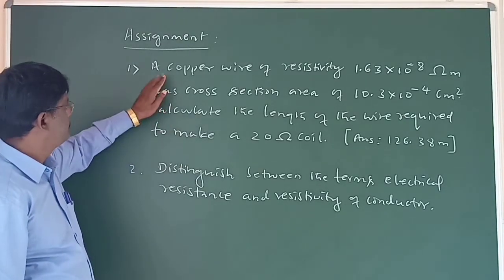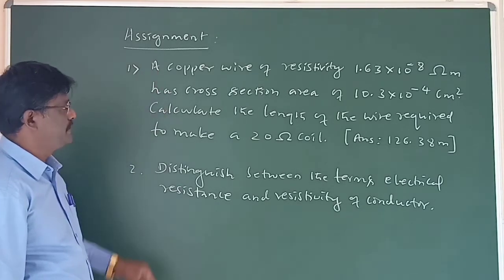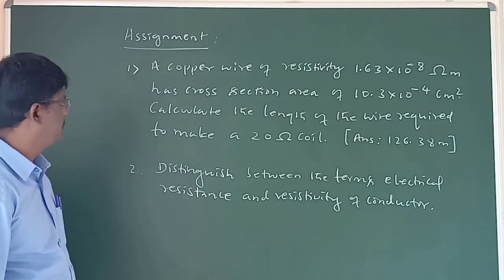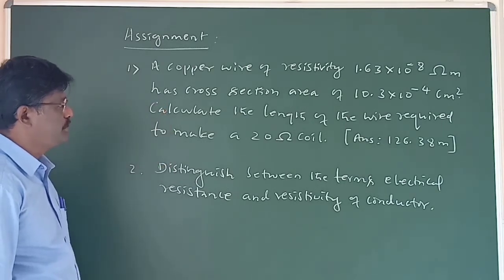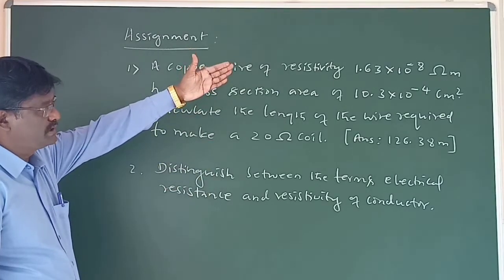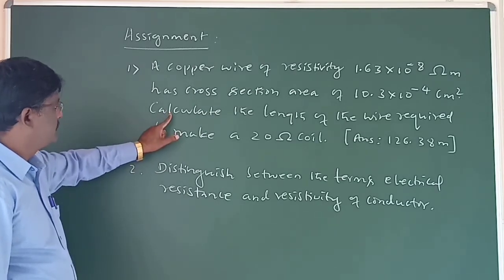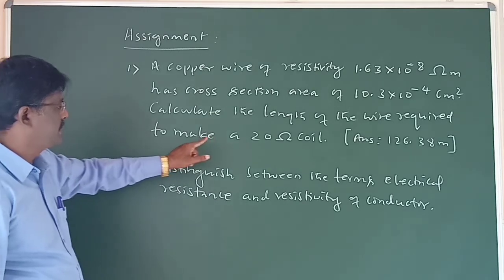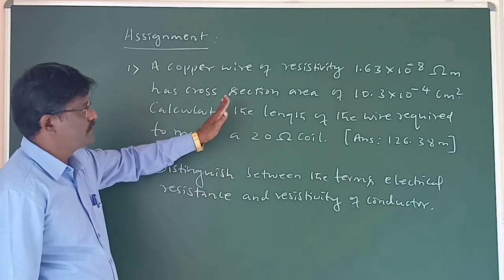Today's assignment, first one, numerical one. A copper wire of resistivity rho 1.63 into 10 power minus 8 ohm meter has cross section area of 10.3 into 10 power minus 4 centimeter square. The first one is in SI unit, the second is in centimeter square. Calculate the length of the wire required to make a 20 ohm coil. Then we have to convert.